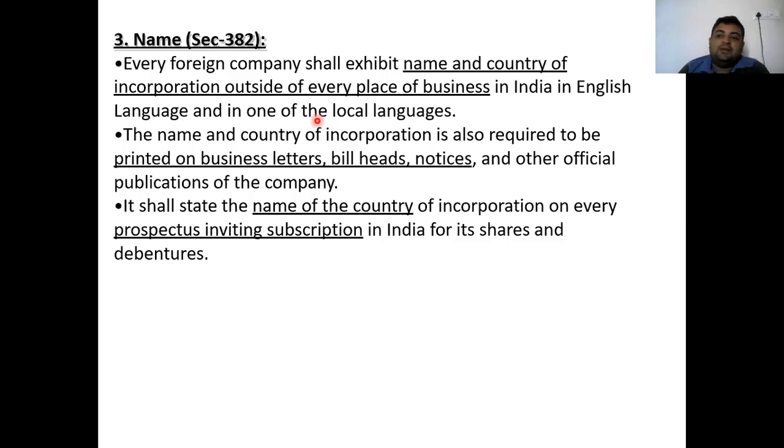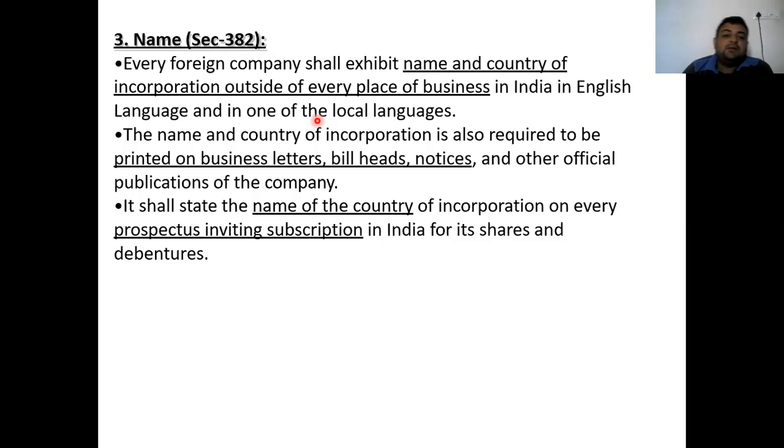For example, if we take Rajasthan, then it is in Hindi. If we take the example of Punjab, then it is in Punjabi. Whereas if it is in Maharashtra, then it is in Marathi. So all the premises are to be disclosed in one of the local languages, and the other is the English language, which is mandatory.